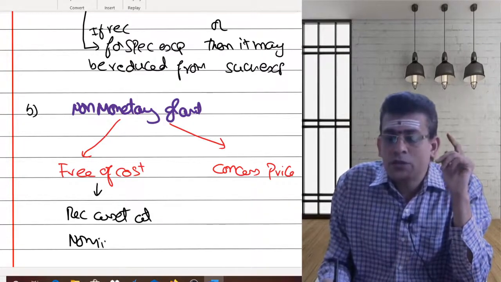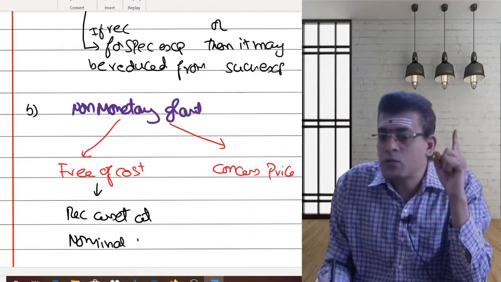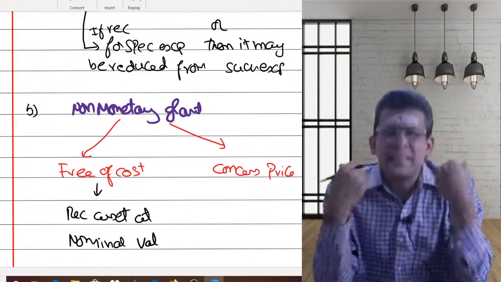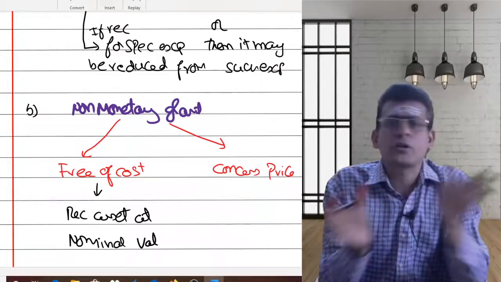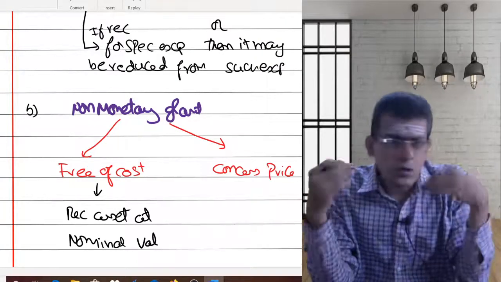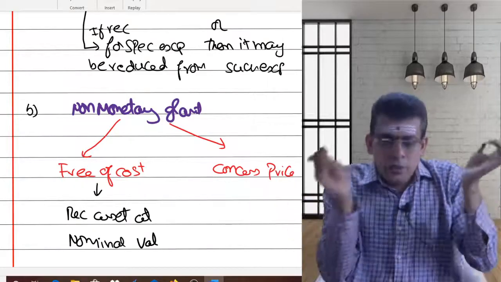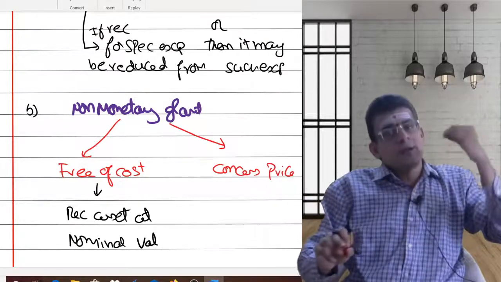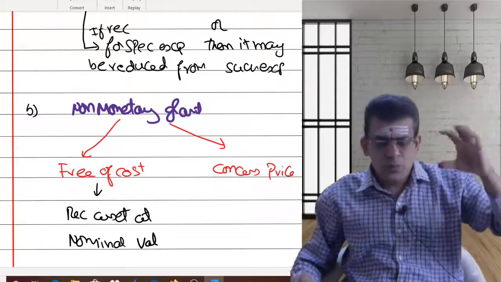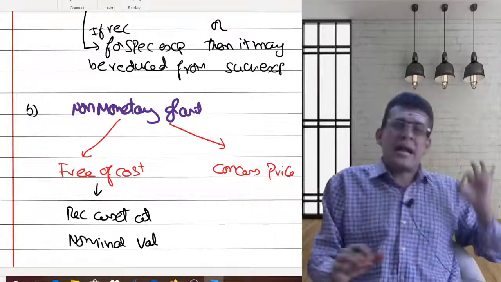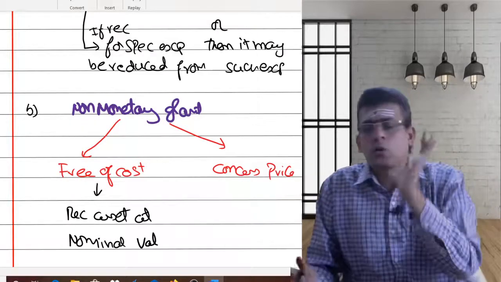So don't get confused here. I am not using fair value, I am using something called nominal value. What is the meaning of nominal value? Whatever value you want, you record. It's not a fair value, it's not the market value. You need to show that as an asset. You may even show the value of the asset as 10 rupees, 100 rupees, 1000 rupees, or whatever it is. At some nominal value, you have to record.